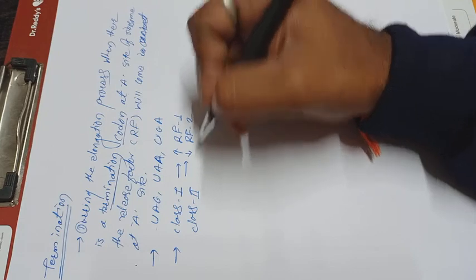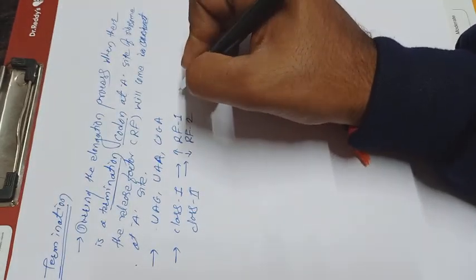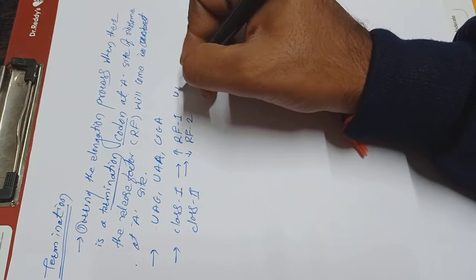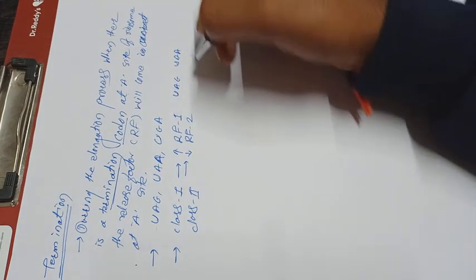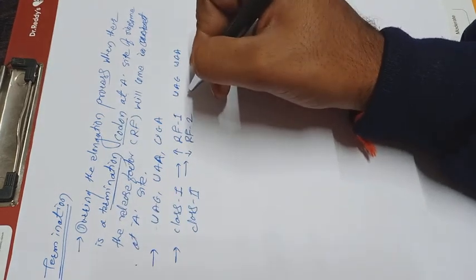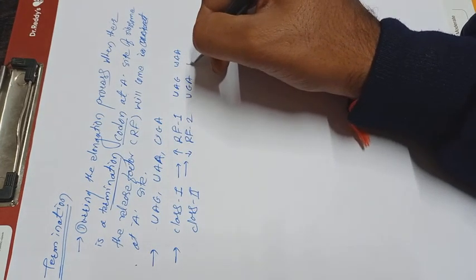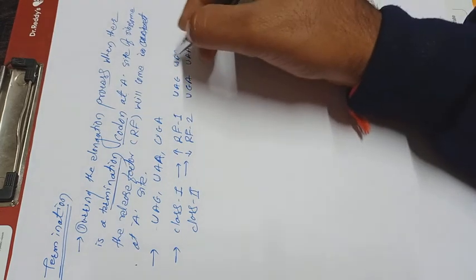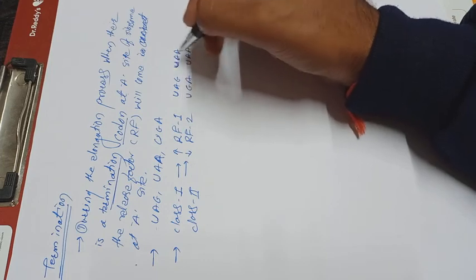The RF1 binding codons are UAG and UAA, and RF2 has two termination codons, UGA and UAA. So UAA is common to both.